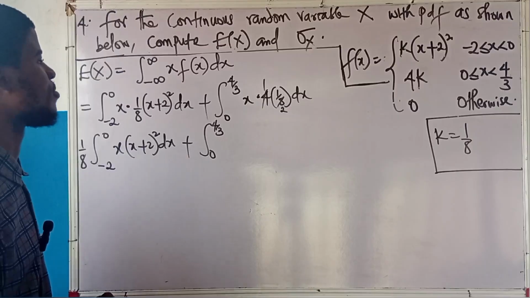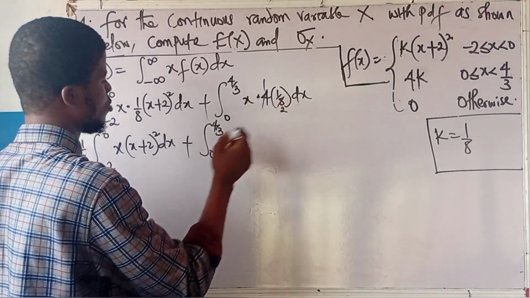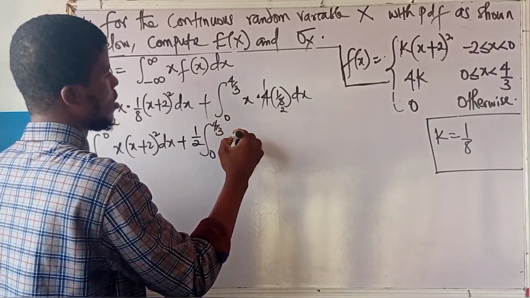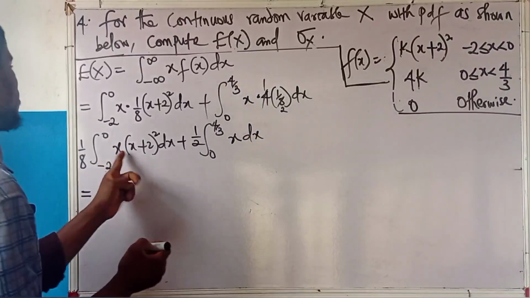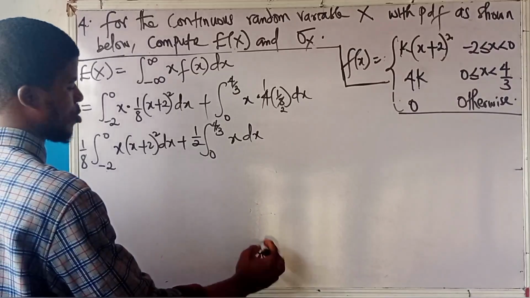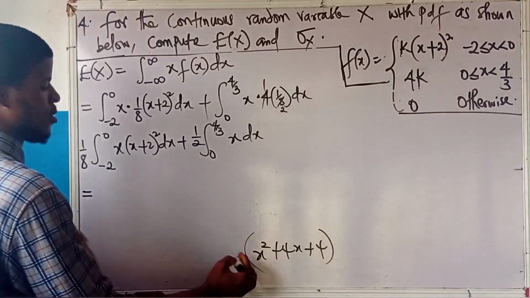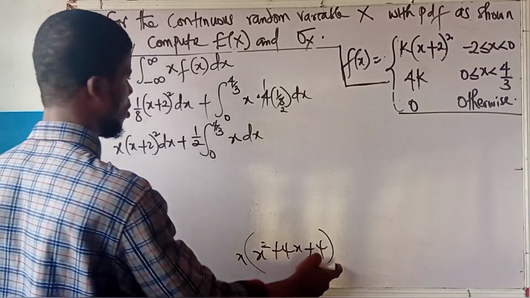I have 1 over 2 x there. Alright, 1 over 2. I can bring out the 1 over 2. I'll be left with x dx. You get it? So if I expand x plus 2 squared, it will be x squared plus 4x plus 4. Multiplied by the x outside, what will it be? It will be x cubed plus 4x squared plus 4x.